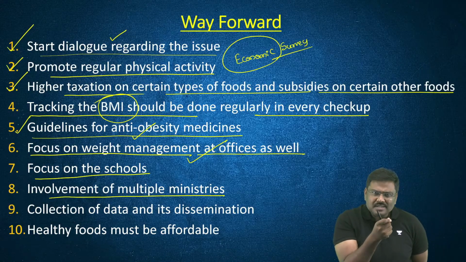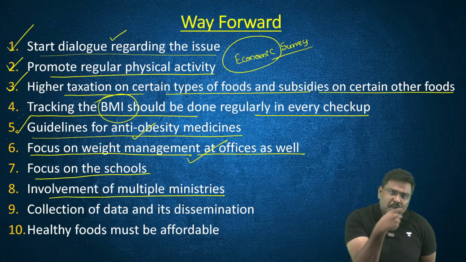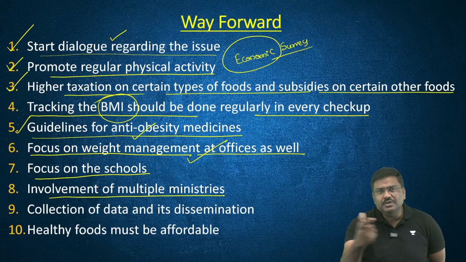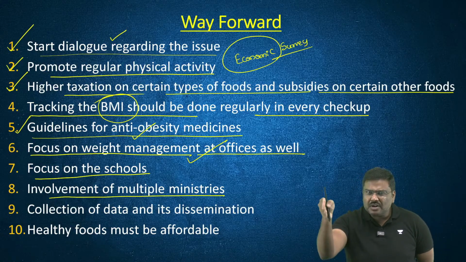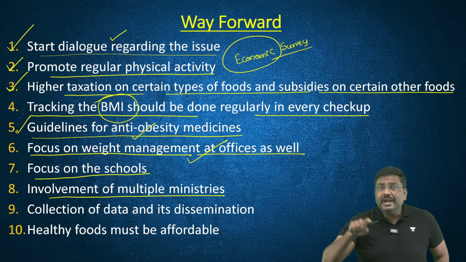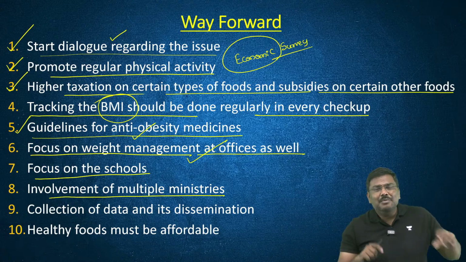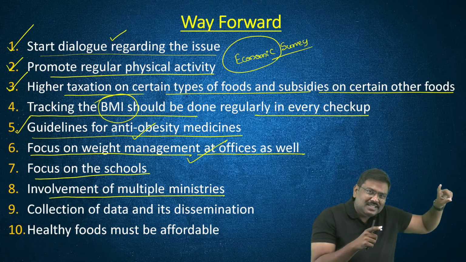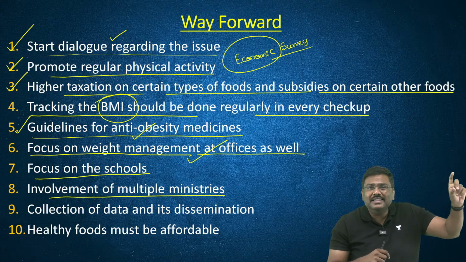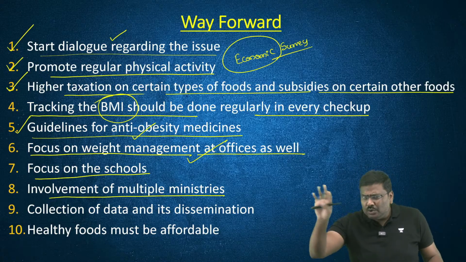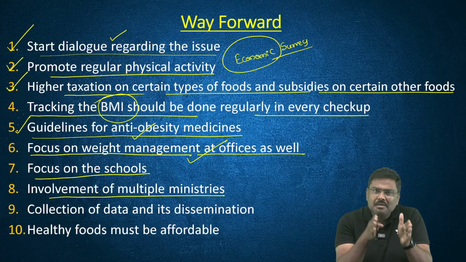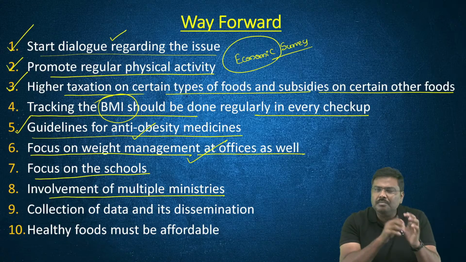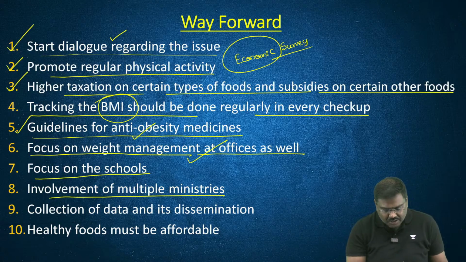So whenever a policy is made regarding, let's say, promotion of healthy foods in India, you need the agriculture ministry because the production of this has to be promoted. You need the consumer affairs ministry because you need to impose taxes on sin goods or unhealthy goods in the market. You need the finance ministry. So you need to include multiple ministries in the policy formulation and implementation.